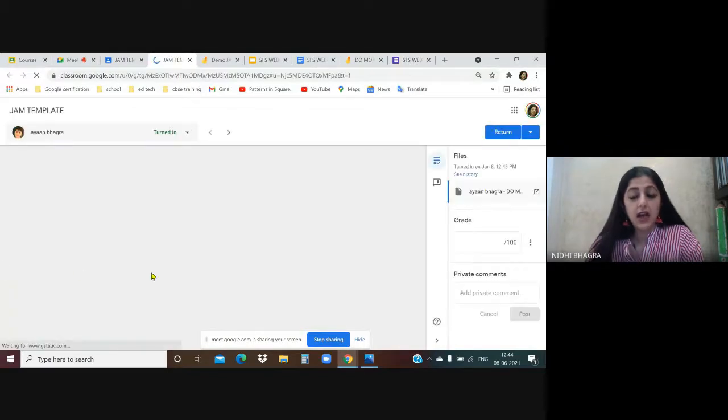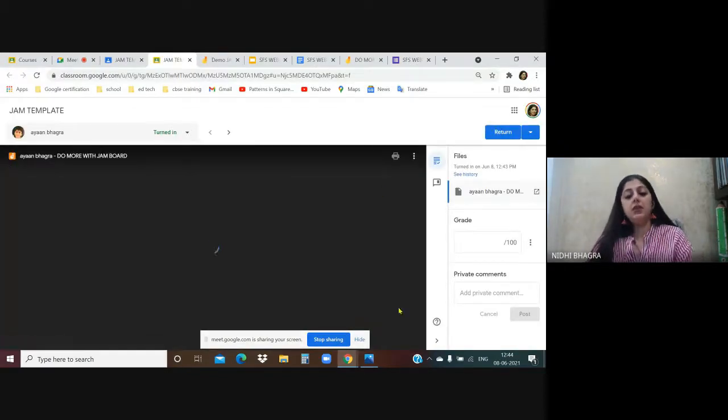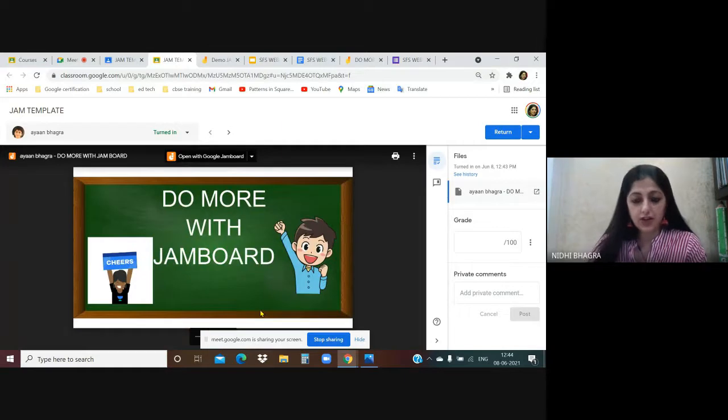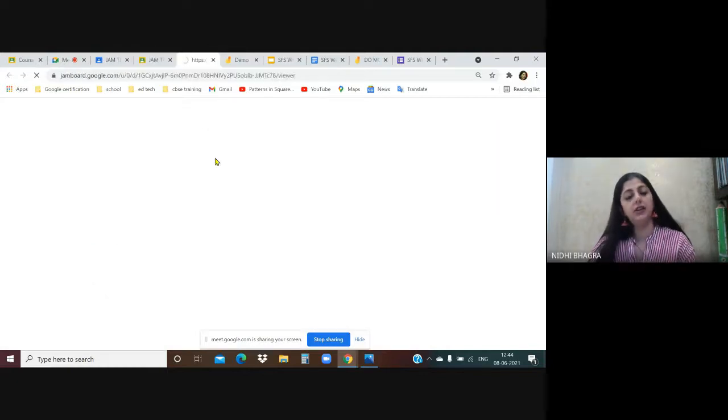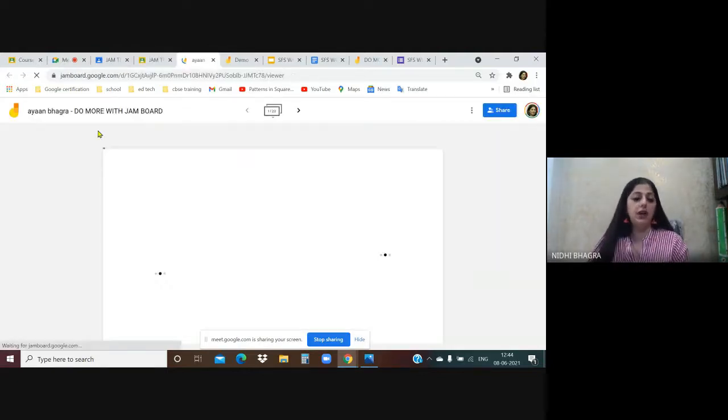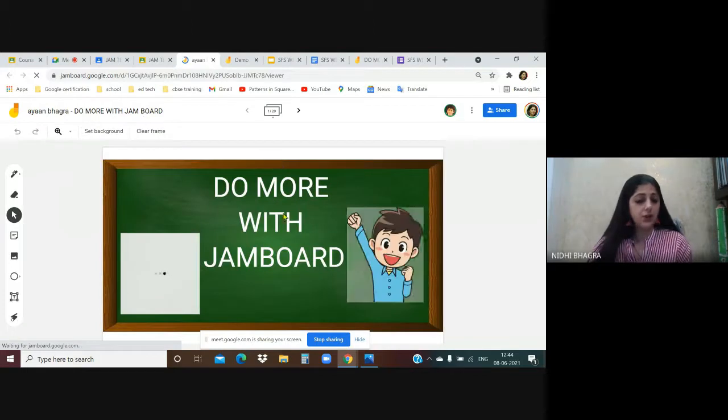Now, when you open the assignment template in Google Classroom, there is an option, open with Google Jamboard, because you can only open this assignment in the Jamboard, not in the classroom. Look here at the top, it's written open with Google Jamboard. As I click on it, I can go to the Jamboard. It says Ayan Bhagra Jamboard. So here I'll come to know what the student has done.